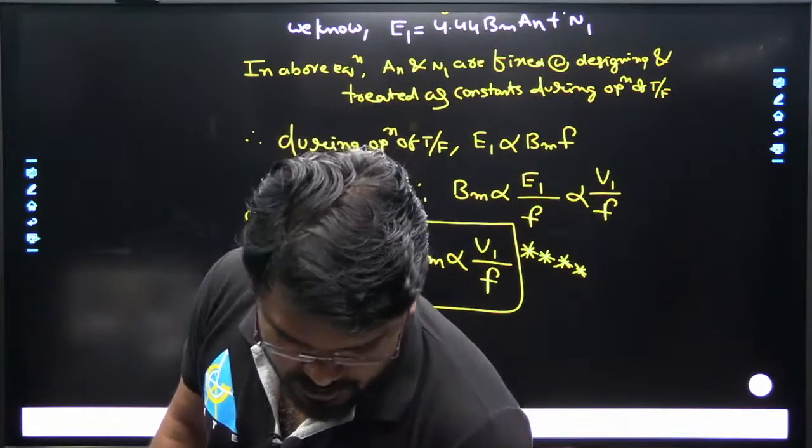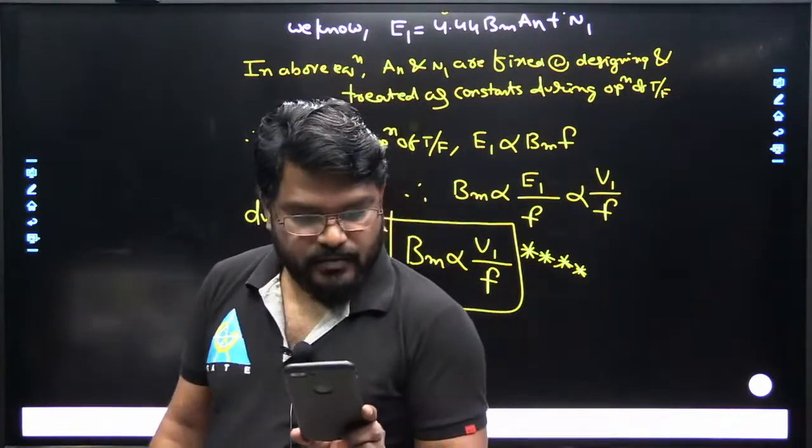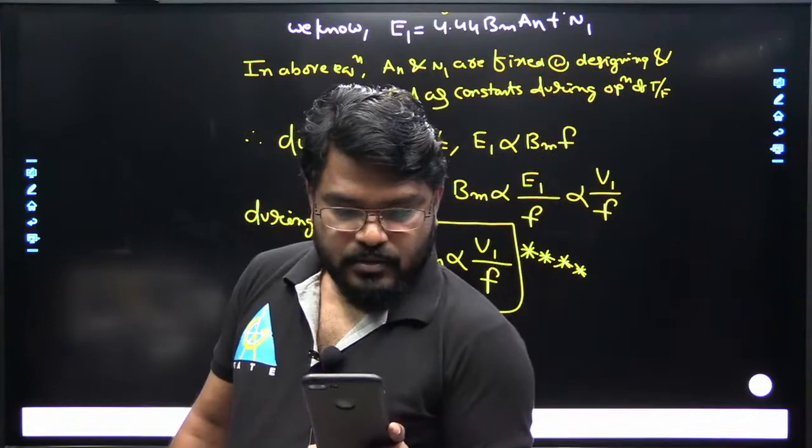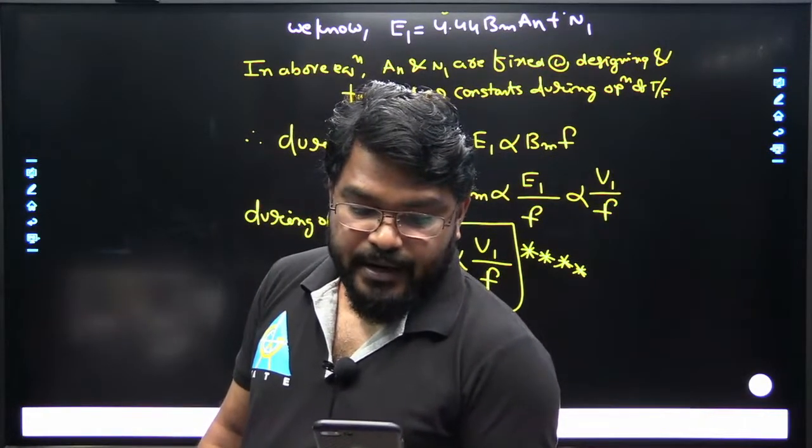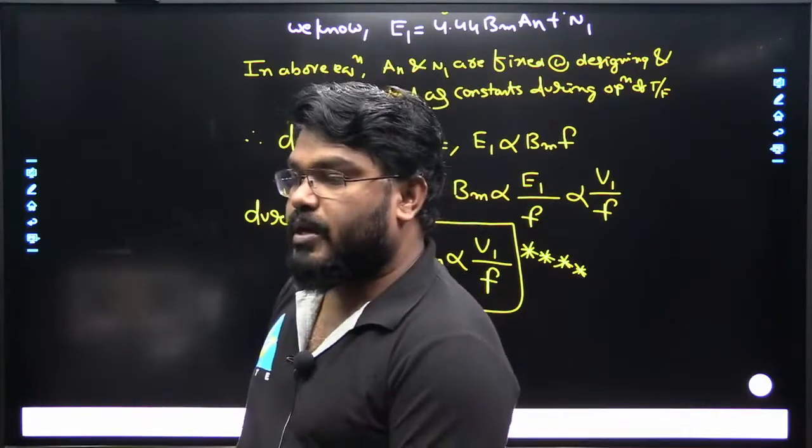Actually, one question, what is your question? Shrutika asks, why does frequency increase if area decreases, to maintain the ratio? Why to maintain the ratio? Okay, that's correct.